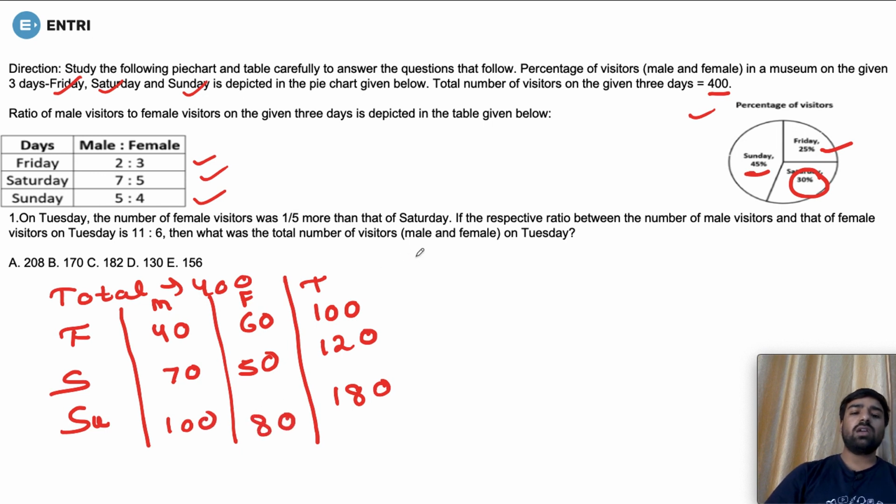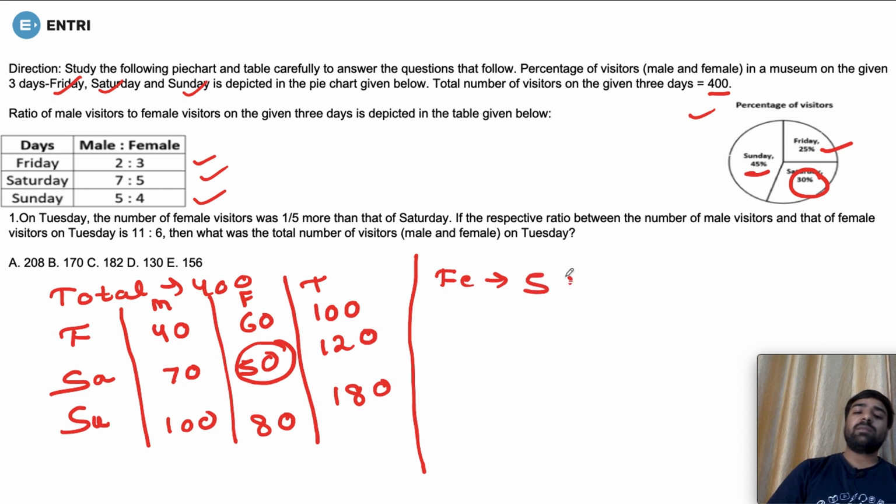Now what are we told? According to the question, on Tuesday the number of female visitors was 1/5 more than that of Saturday. On Saturday, there were 50 females. So they were 1/5 extra, that is 1 by 5 of 50, which is 10. So the total number of female visitors on Tuesday was 60.